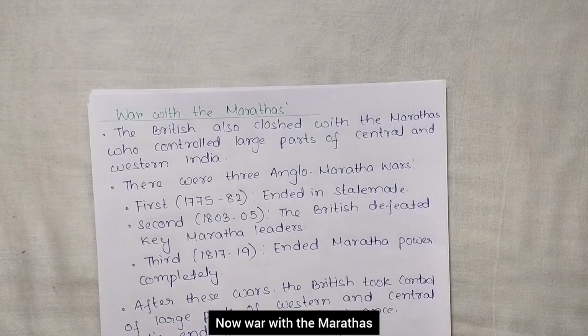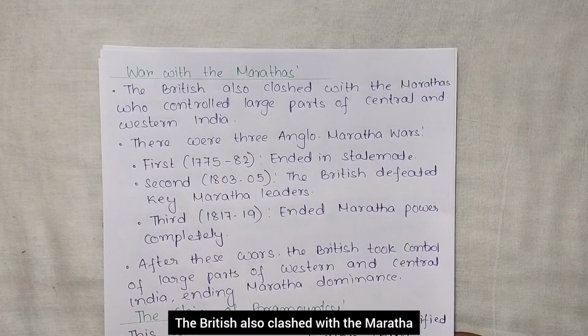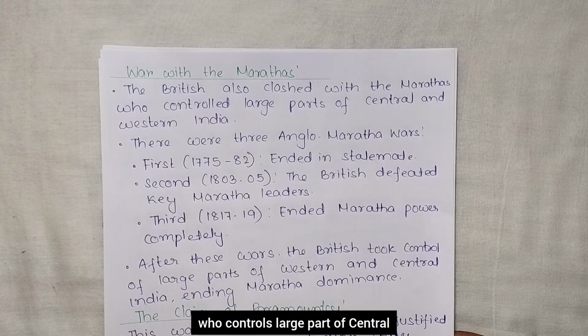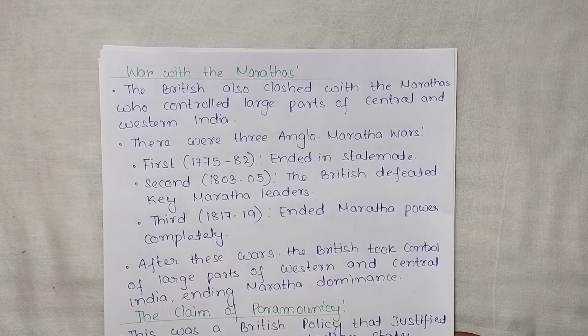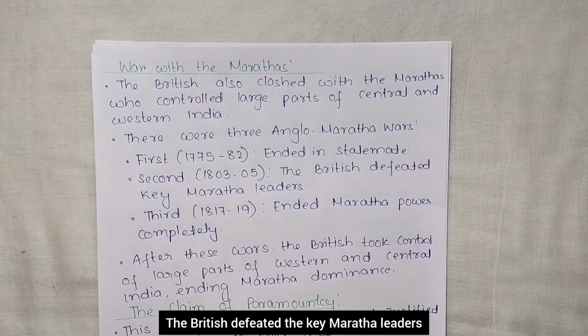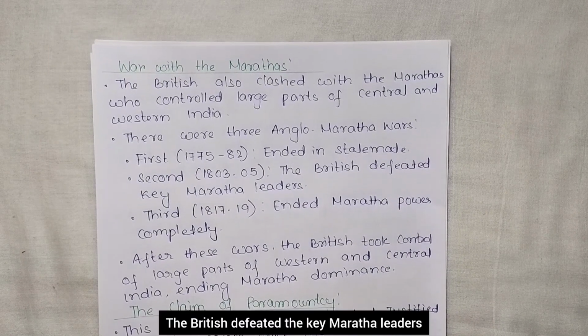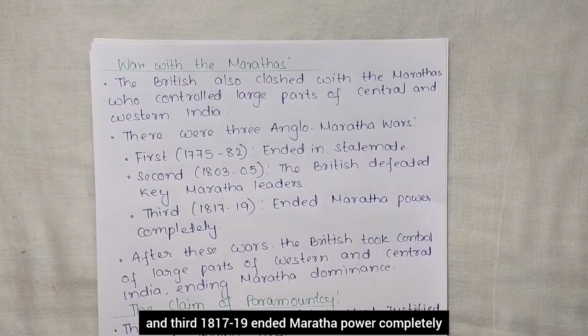Now war with the Marathas. The British also clashed with the Marathas who controlled a large part of central and western India. There were three Anglo-Maratha wars. First was 1775 to 82 that ended in stalemate. Second was 1803 to 1805. The British defeated the key Maratha leaders. And third, 1817 to 19, ended Maratha power completely.